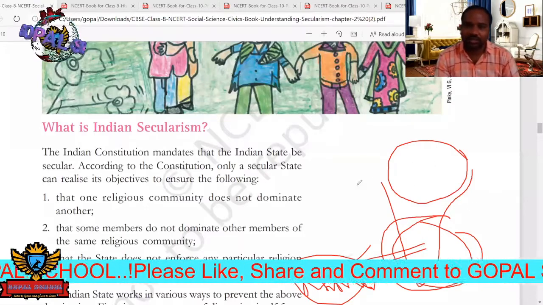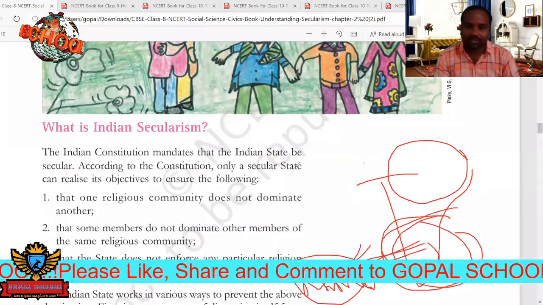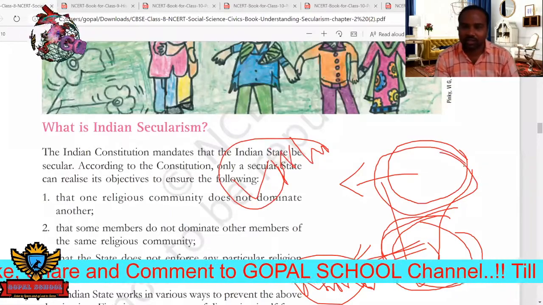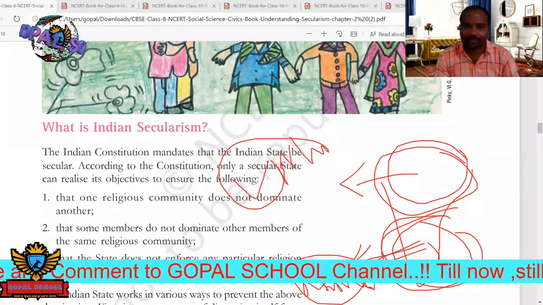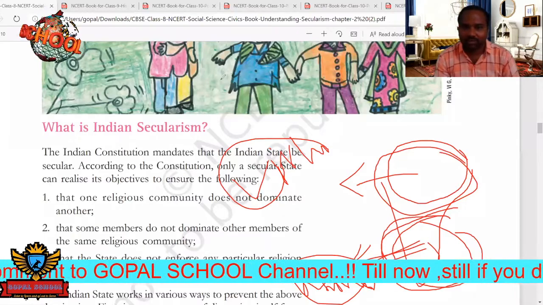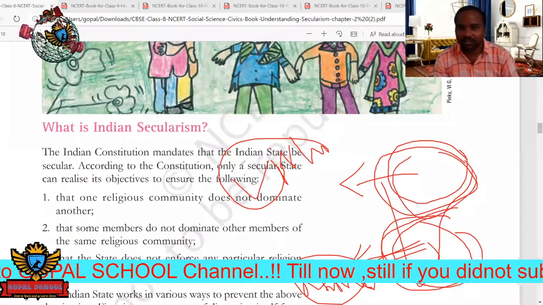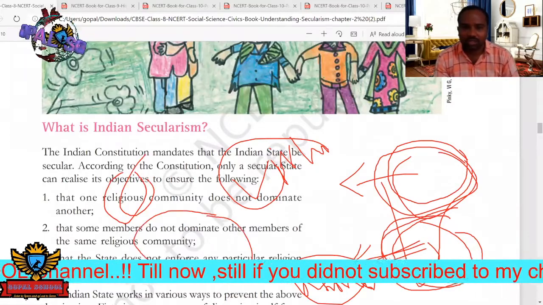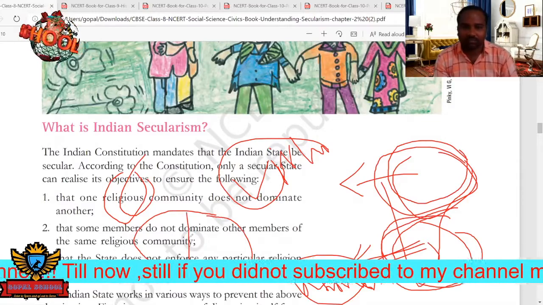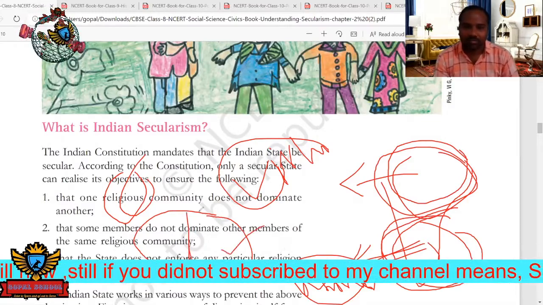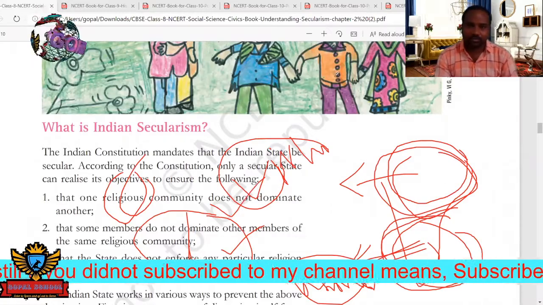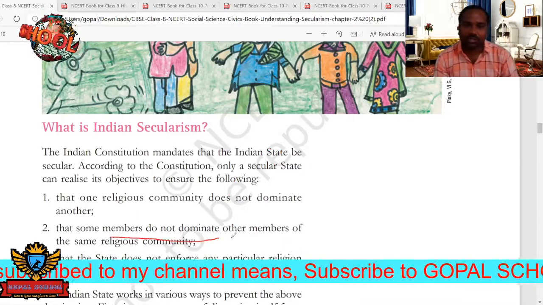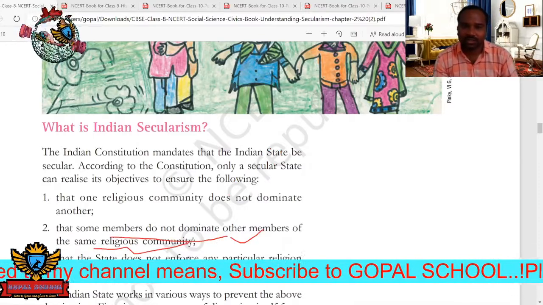Next, in North India we can see the Vaishnavas. A large number of Vishnu temples are seen in the northern part of India. We can see this in the Dashavatara, where we can understand the fighting between the Vaishnavas and Shaivas. There the king belongs to the Shaivas, the worshipper of Shiva, but the hero belongs to the Vaishnavas. So there is no domination here. The same community should not dominate the other community of the same religion.